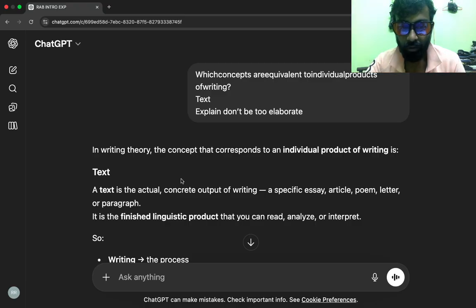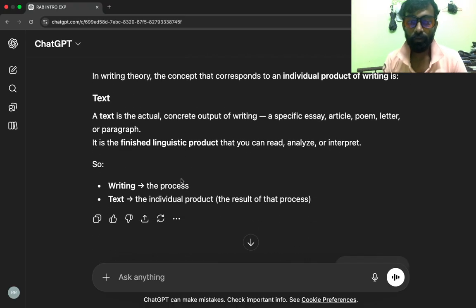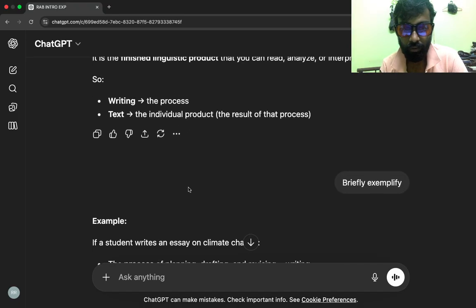A text is the actual, concrete output of writing: a specific essay, article, poem, letter, or paragraph. It is the finished linguistic product that you can read, analyze, or interpret. So, writing is the process, and text is the individual product, the result of that process.